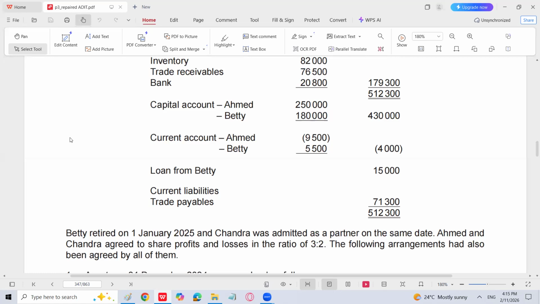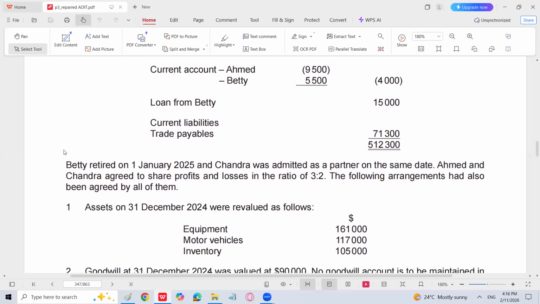On the same date, 1st January, Chandra was admitted as a partner. So one person is going to retire from the business and one person is going to be admitted into the business. We have done such a type of question in May, June 1143. After that, it has come now. There is no previous experience from 11 till 25. Okay. Ahmed and Chandra agreed to share profit and loss in the ratio of 3:2, 3/5 and 2/5.